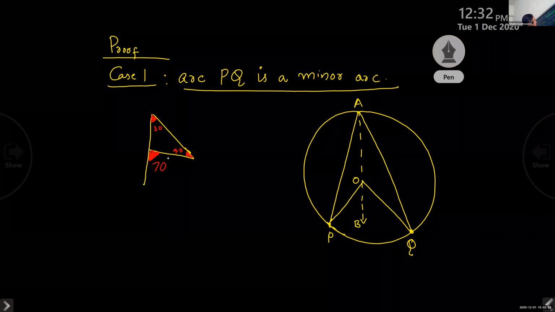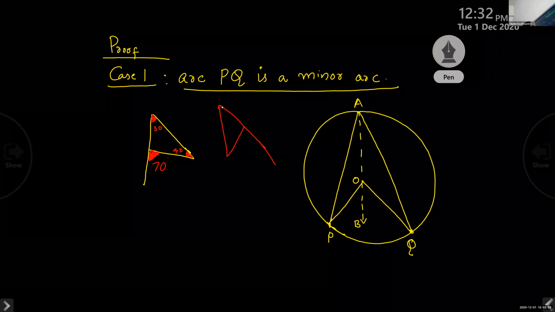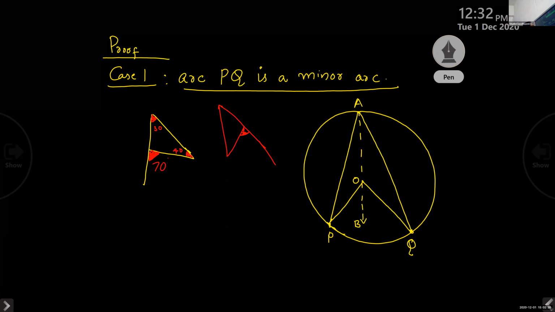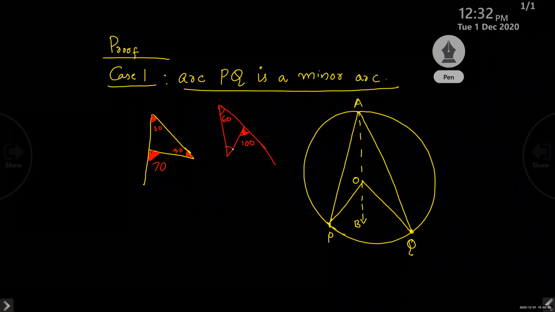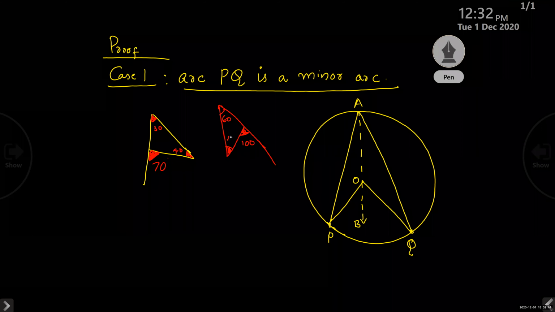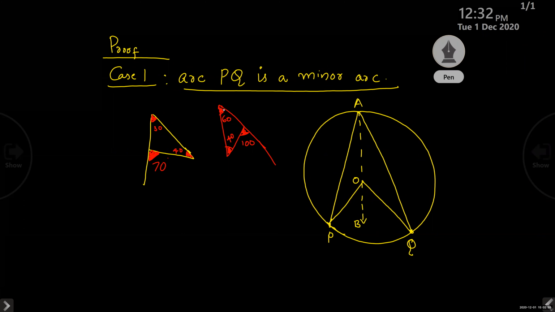Clear, children? Do you remember that? Yes, ma'am. Okay. Once more, I'll draw, and you have to tell me the answer. This angle is 100. And this is 60. What is the other one? 40. That means the exterior angle is the sum of the interior opposite angles. Okay, children? Did you understand?